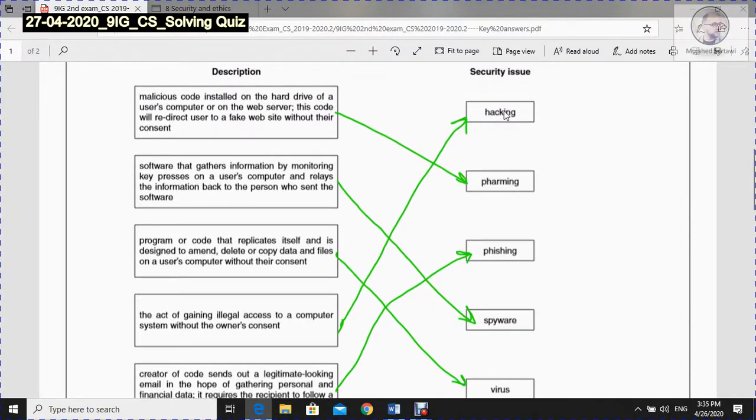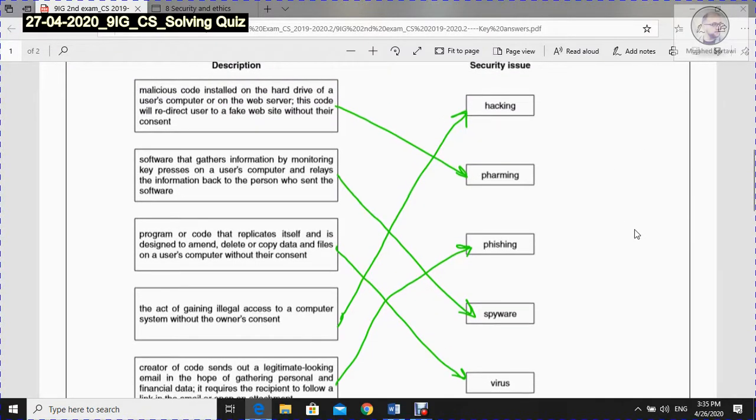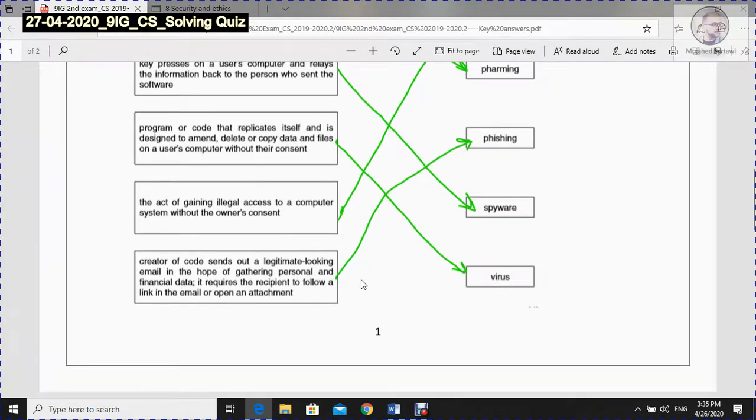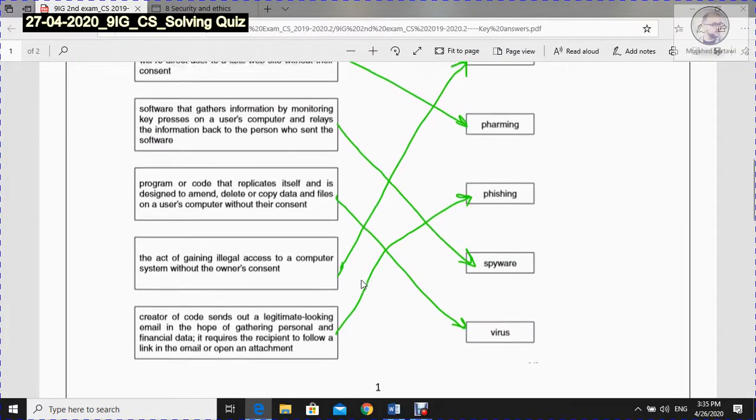So this action is called hacking. Creator of a code sends out a legitimate looking email in the hope of gathering personal and financial data. It requires the recipient to follow a link in the email or open attachment. So this is called phishing.